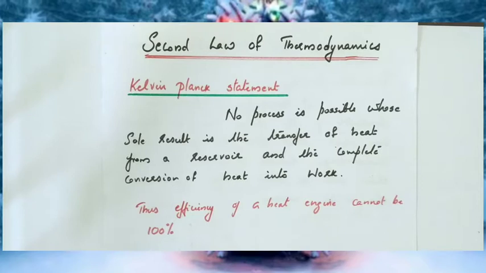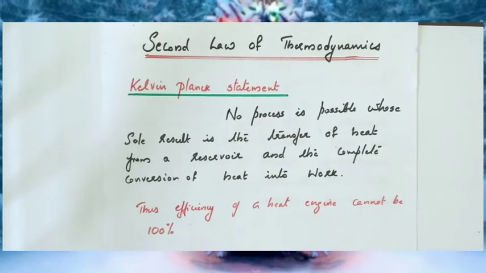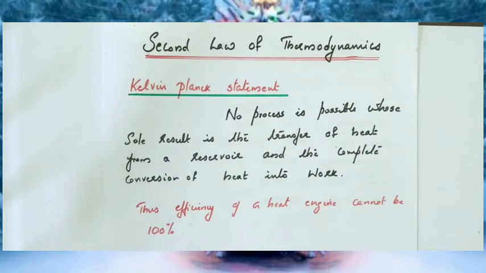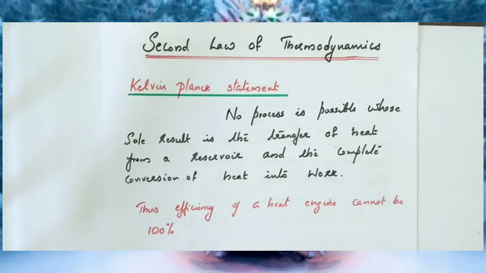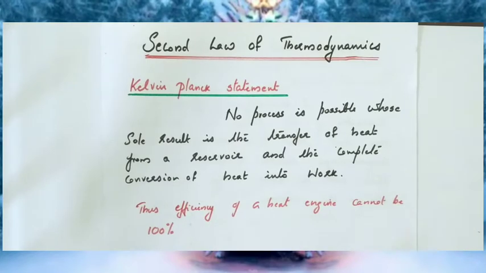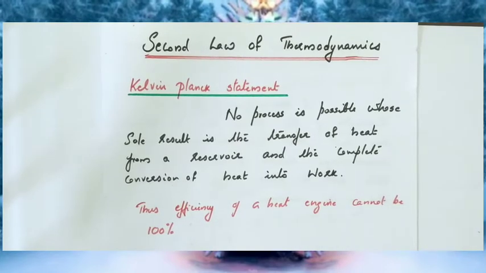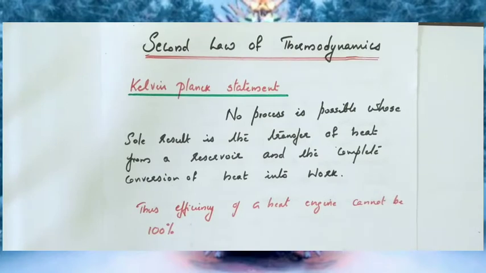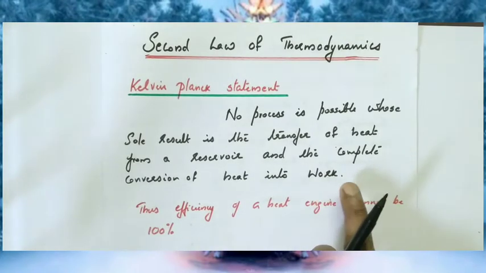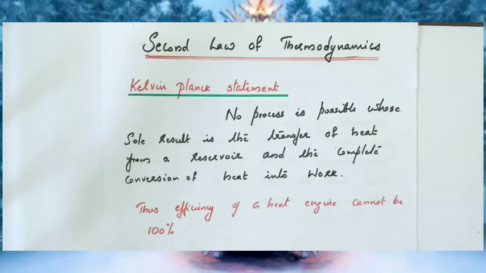Okay, so always there is some amount of energy lost as heat or some amount of energy used to increase the internal energy. Clear? So complete conversion of heat into work is not possible. So for any heat engine like petrol engine, diesel engine, steam engine, etc., efficiency cannot be 100%. Efficiency means work output divided by input. Output means work, input means the quantity of heat supplied. So since the quantity of heat cannot be completely converted into work, efficiency of a heat engine cannot be 100%.